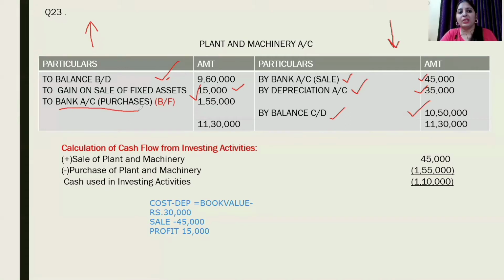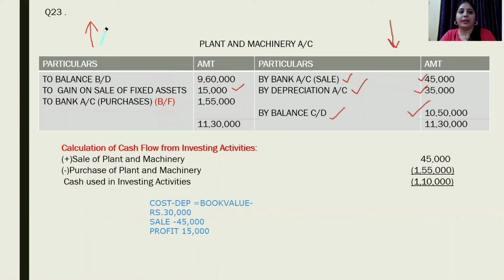So what does it mean? We are buying asset. How? In beginning we were having asset of 9,60,000. We charged depreciation, we sold asset. Even after that, we are having a big amount of closing balance, an increase in closing balance. So when will our asset increase? When there will be further purchases. So further purchases will be our balancing figure.